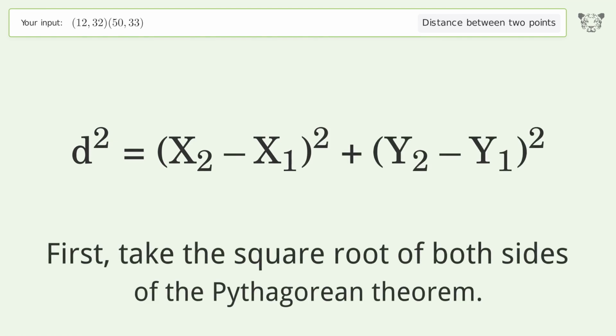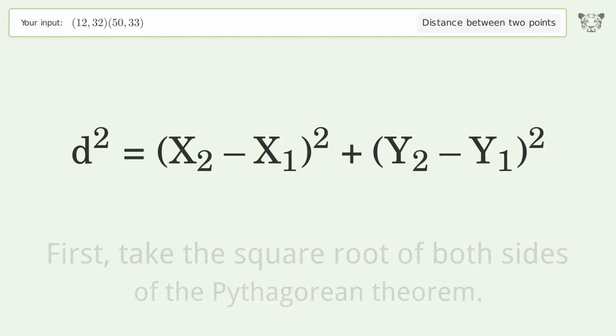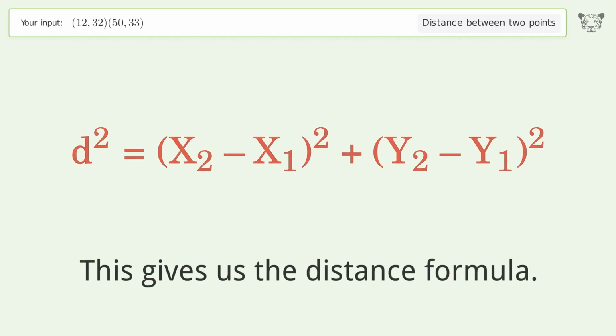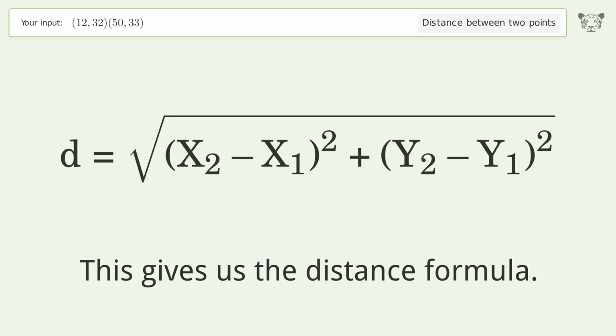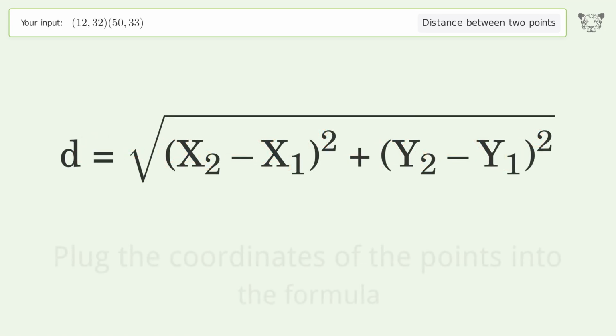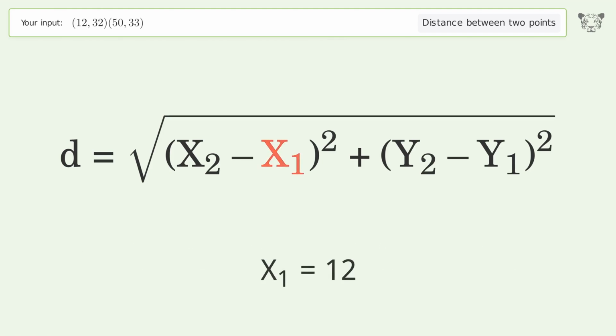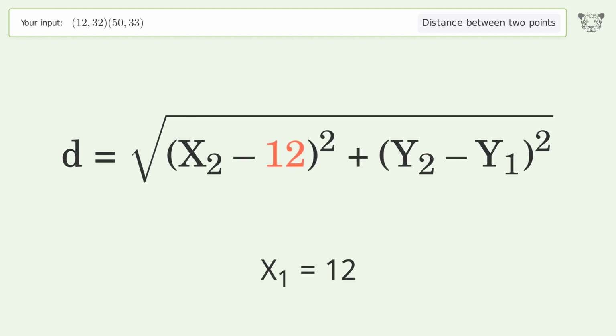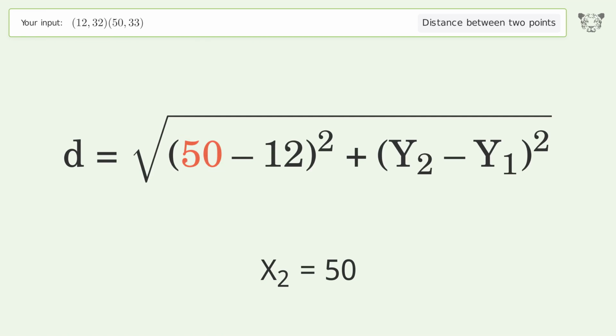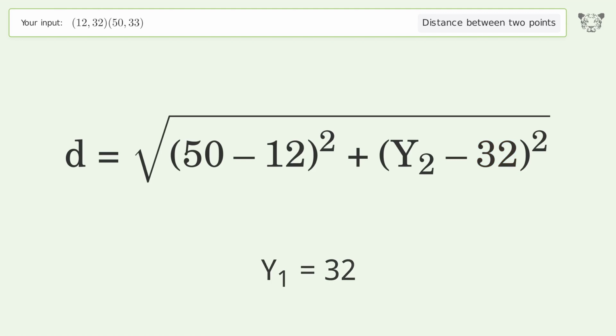First, take the square root of both sides of the Pythagorean theorem. This gives us the distance formula. Plug the coordinates of the points into the formula. x1 equals 12. x2 equals 50. y1 equals 32. y2 equals 33.